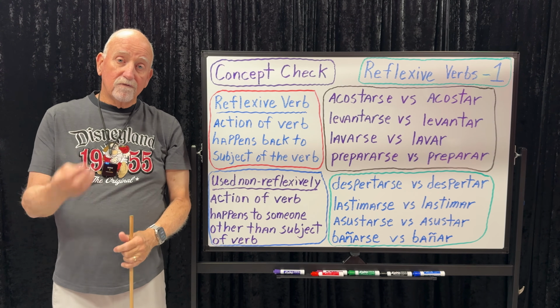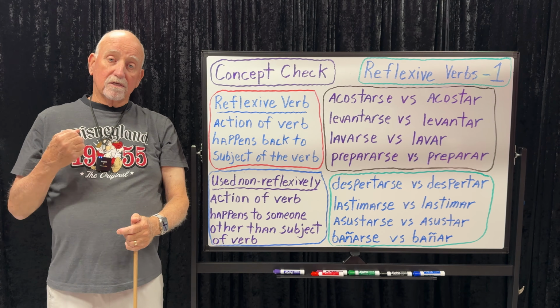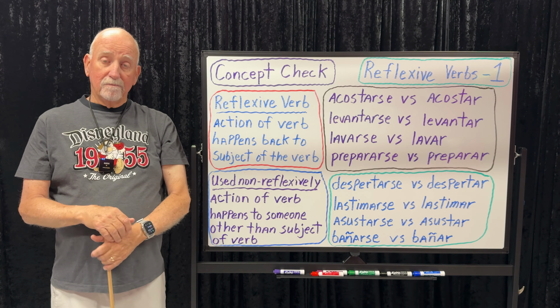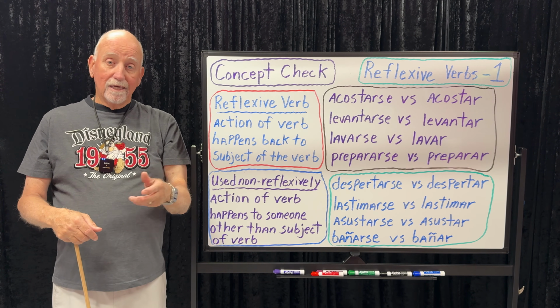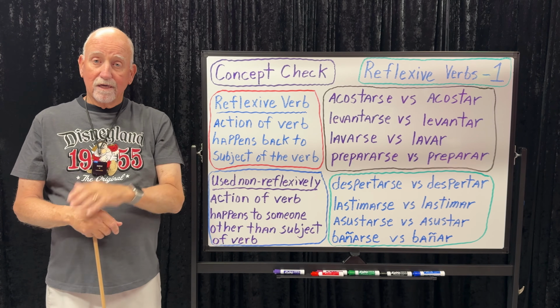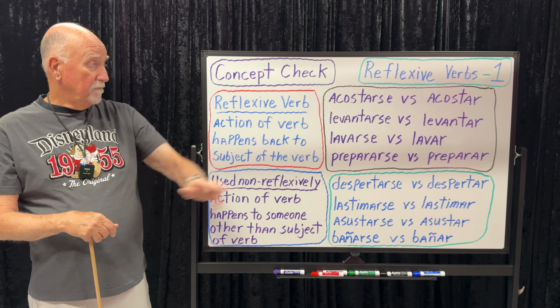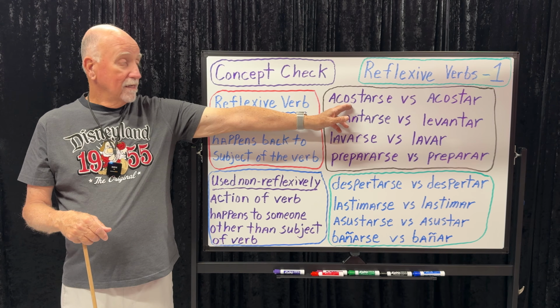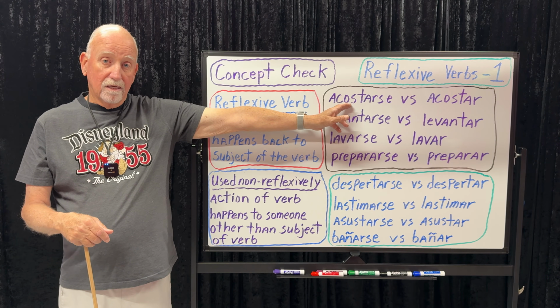A reflexive verb, concept check. The action of the verb happens back to the subject of the verb. And that subject could be anybody: I, you, he, it, us, we, it could be any subject. For example, we go to bed late. Nos acostamos tarde. Right?